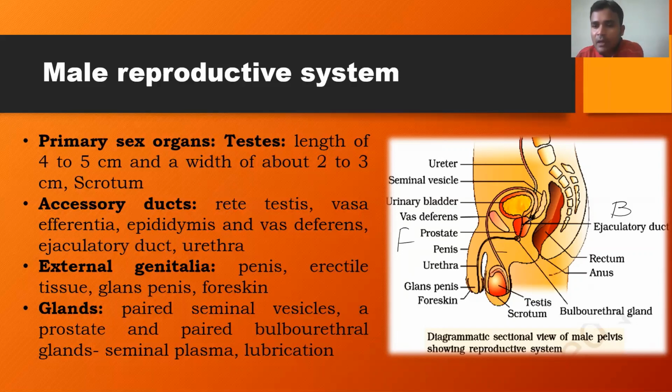It will continue as ampulla. Then it is joined with the duct of the seminal vesicle, so it will continue as the ejaculatory duct. Then it joins with the duct coming from the urinary bladder called the urethra, so it will continue as urethra. The very important thing that we should remember is that at the junction of this ejaculatory duct and the urethra, there is a presence of the prostate gland. And just below the prostate gland, at the neck of this urethra, there are bulbourethral glands. So this is regarding the structure of the male reproductive system.